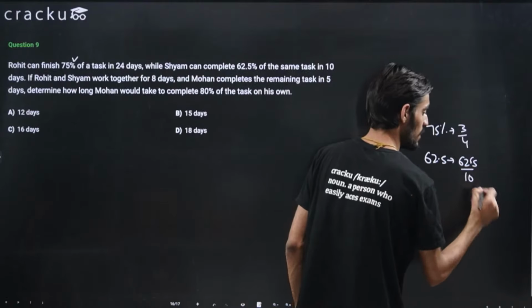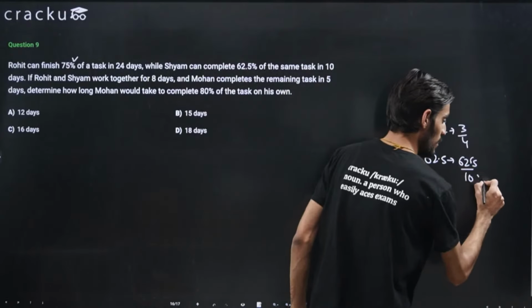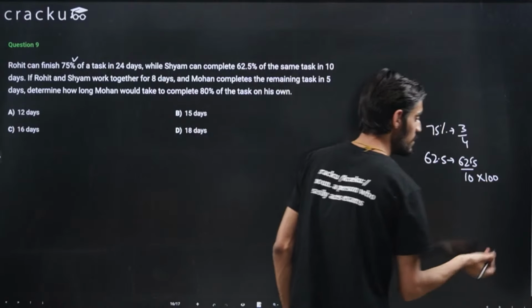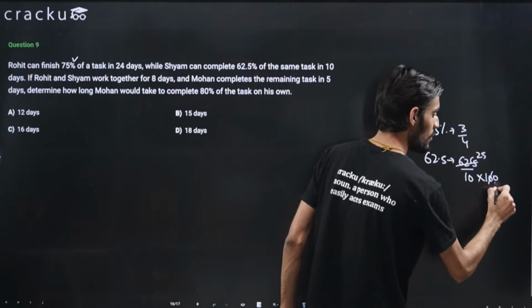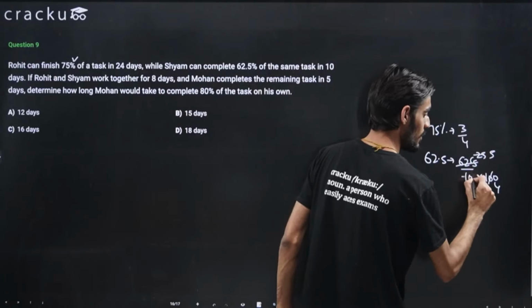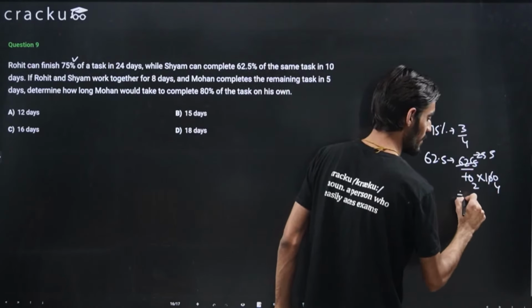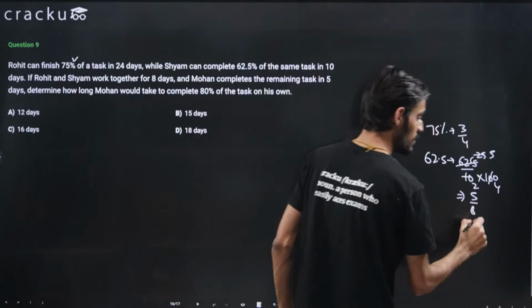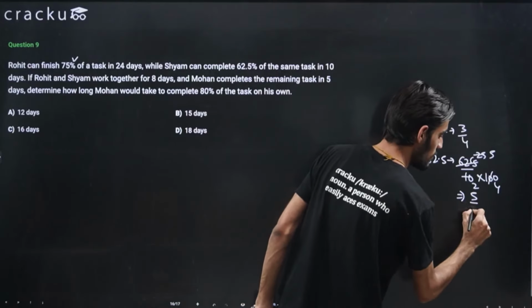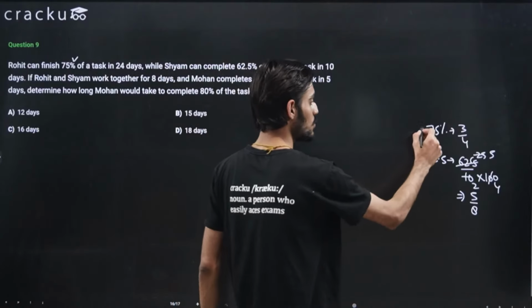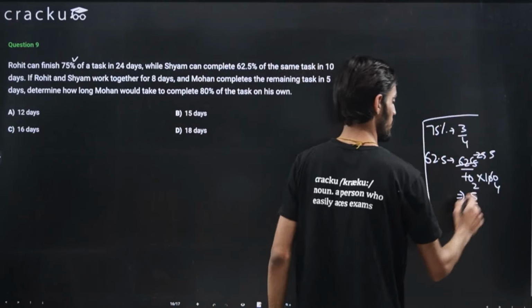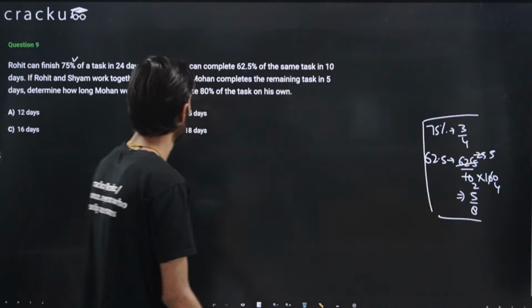So this will come out to be 62.5 by 100 when we remove the percentage, that is 25 into 25, 25 into 4, 5 into 5, 5 into 2, that is equal to 5 by 8. Even though you should know that 62.5% is 5 by 8, I just tried to solve it for you. So these are the two fraction forms of the percentages that are given to us.